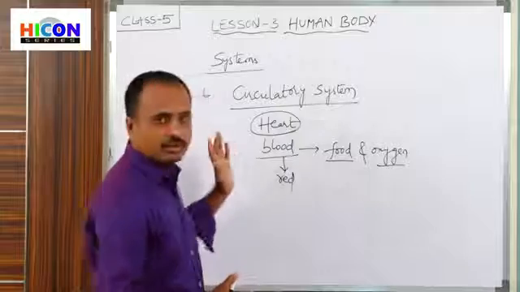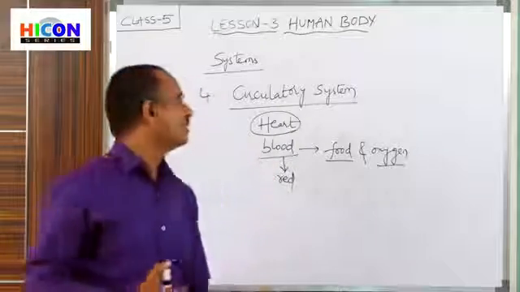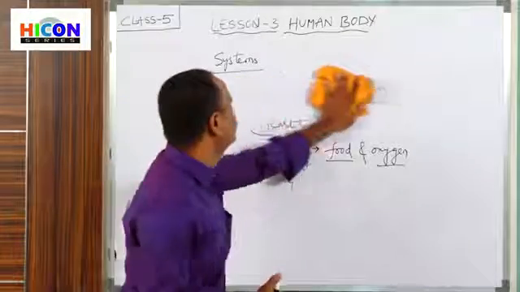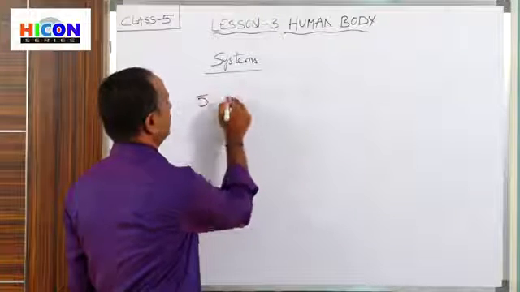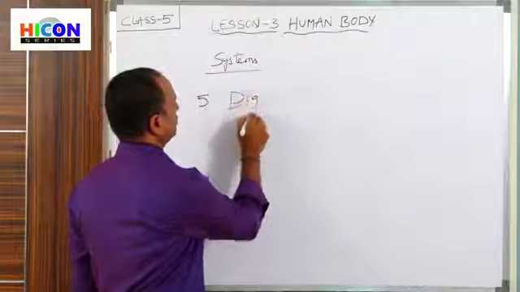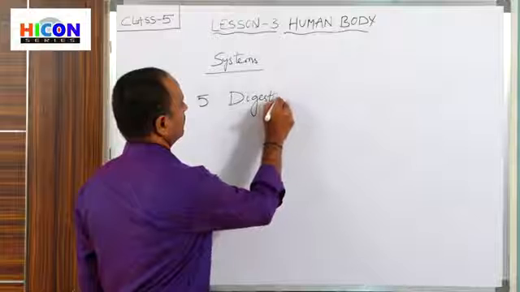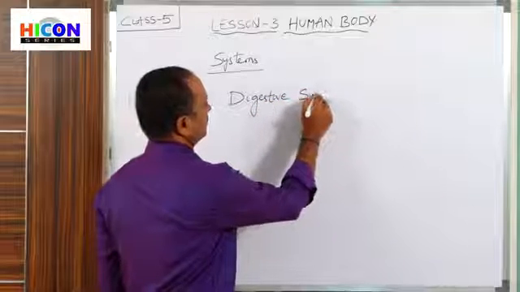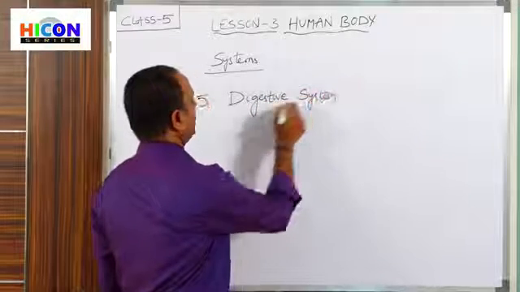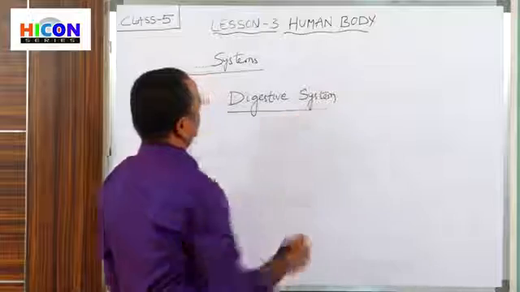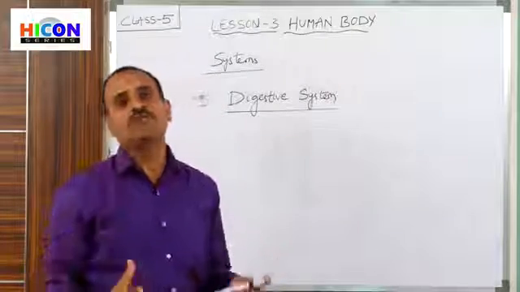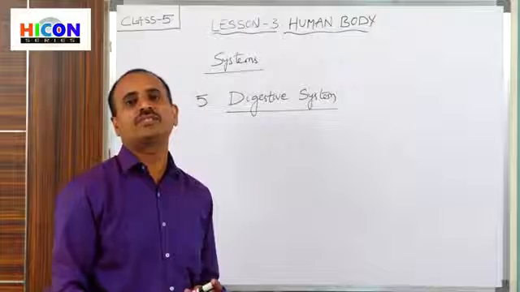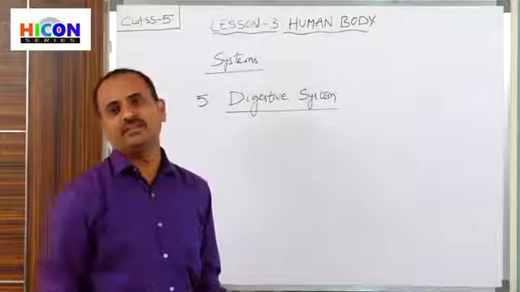Now, let us go to the next system, that is the digestive system. So what is the next system? The fifth one is, children, the digestive system. Digestion: we will eat different types of food items during our breakfast, lunch and dinner.